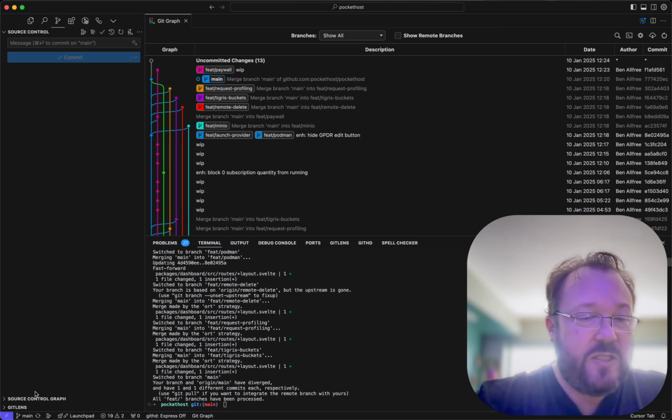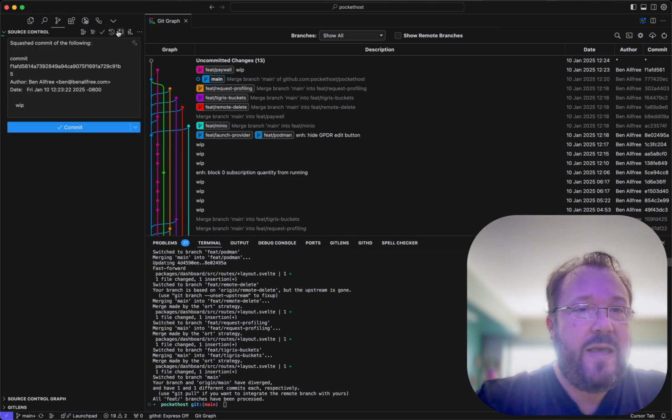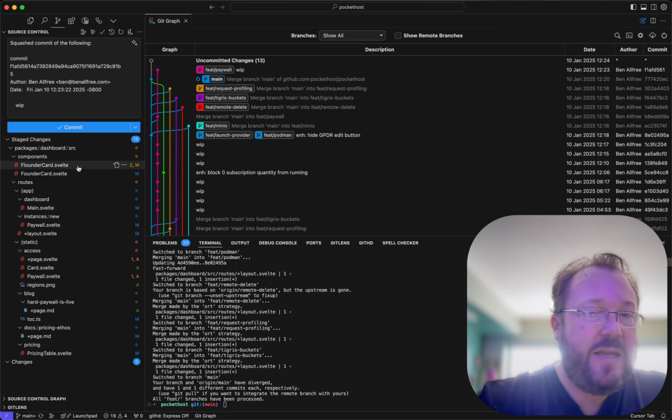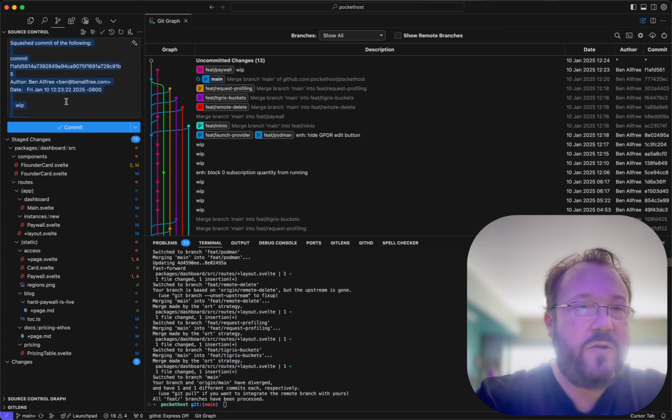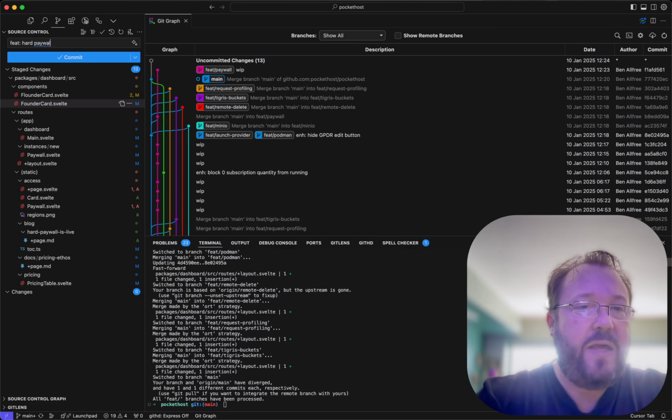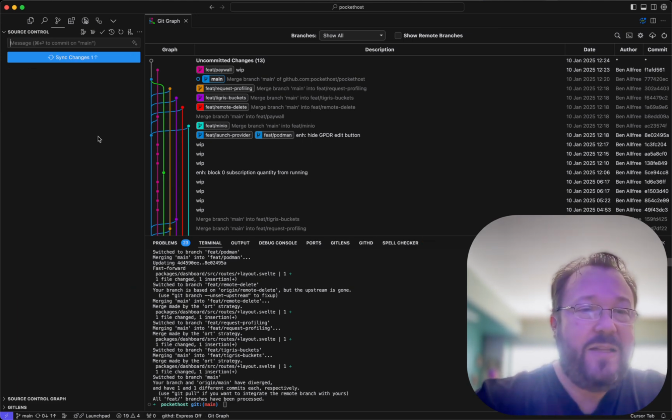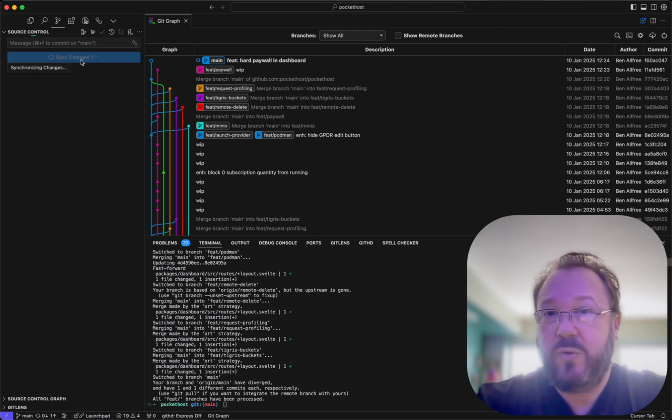Now, what this just did, I'm in the main branch, right? And so here it has the whole change that we're about to commit, and I'm just going to call it feature hard paywall in dashboard. Okay, I'm going to commit that. Now this is in the main branch. We're going to deploy it right now.